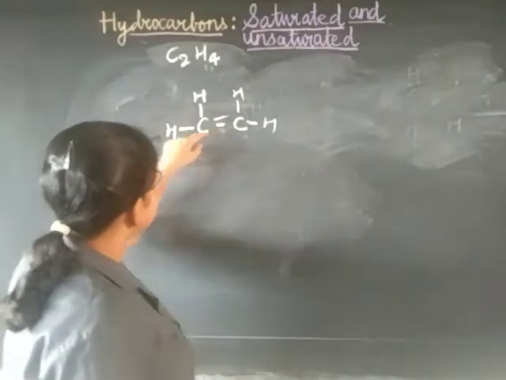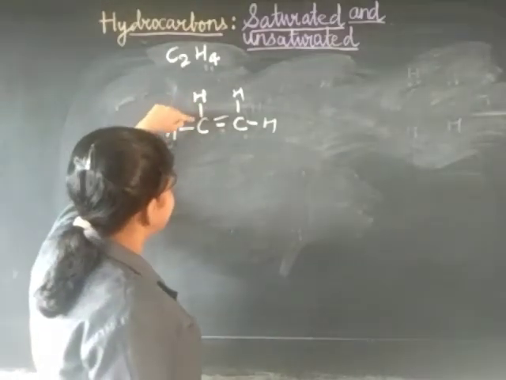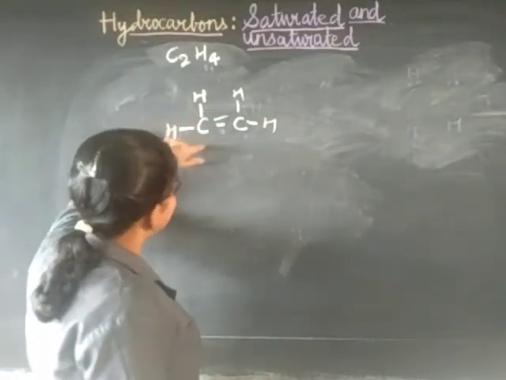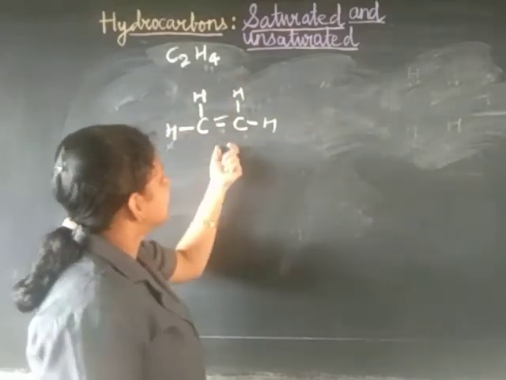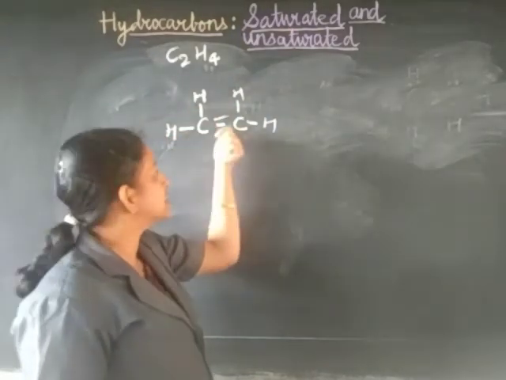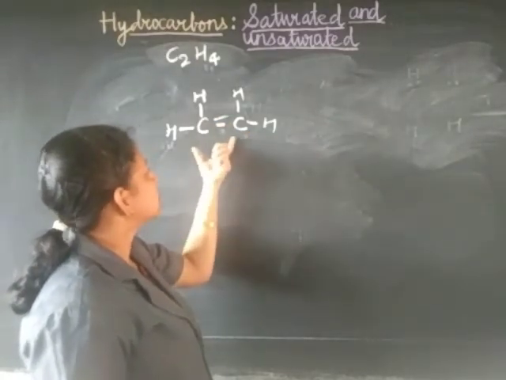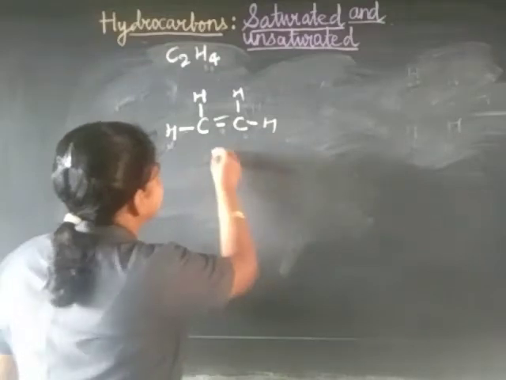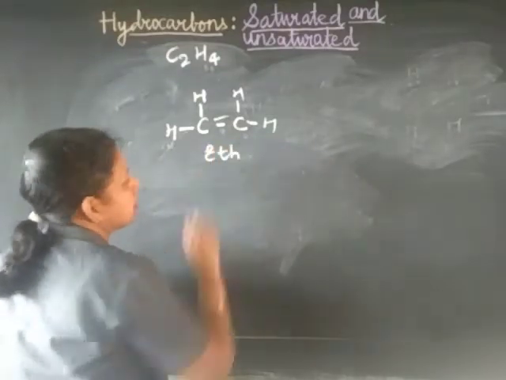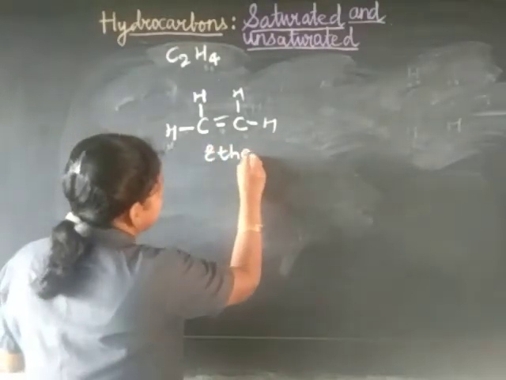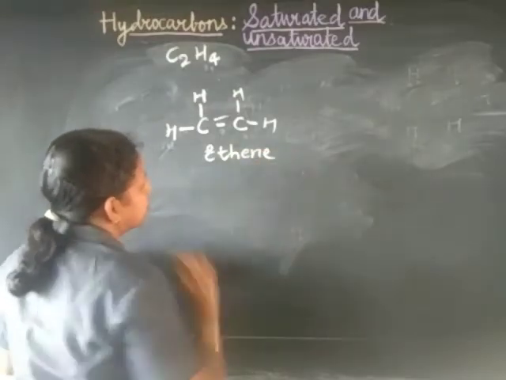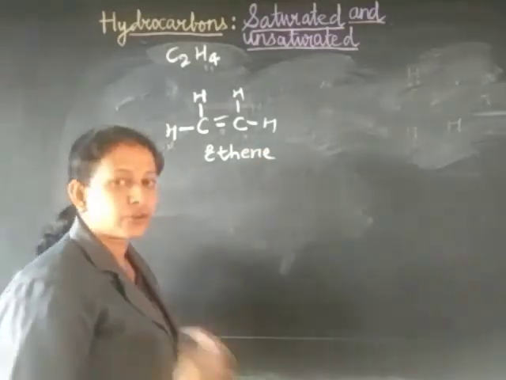Okay. Now carbon has tetravalency: 1, 2, 3, 4. Therefore, the name of this is an alkene, since a double bond is there. And since 2 carbon atoms are there, the prefix is eth and the suffix is ene: ethene. Okay. Now we have to draw what? The electron dot structure of this.